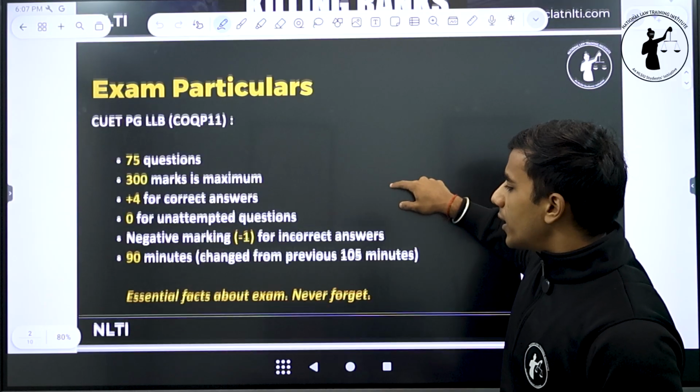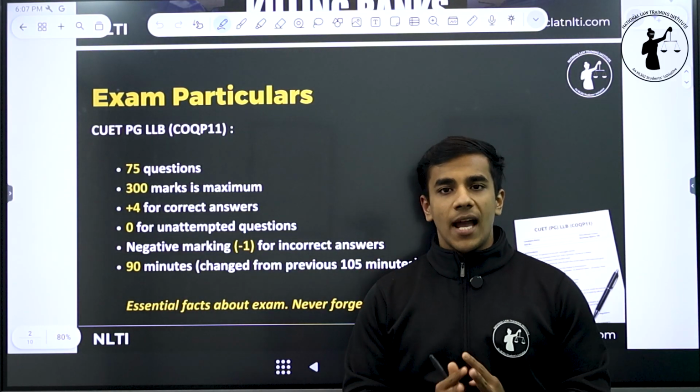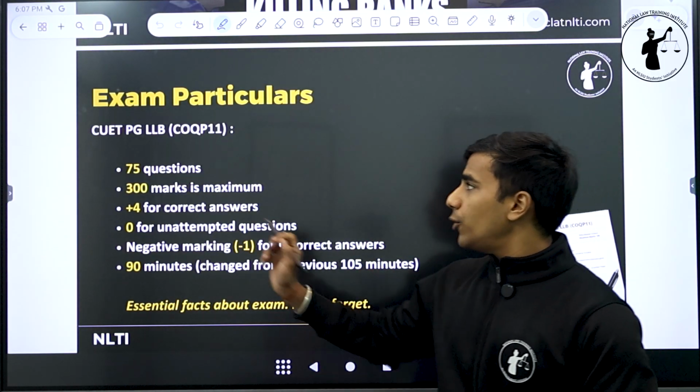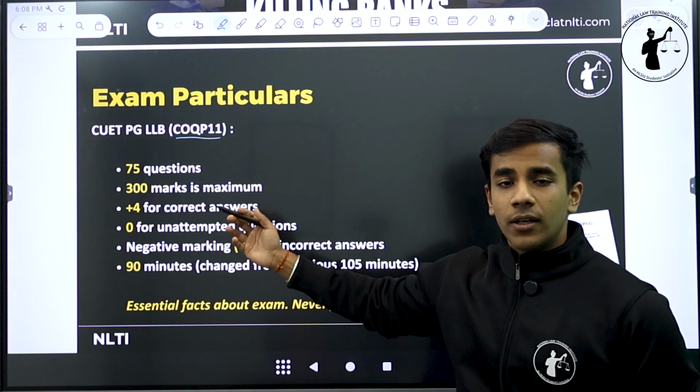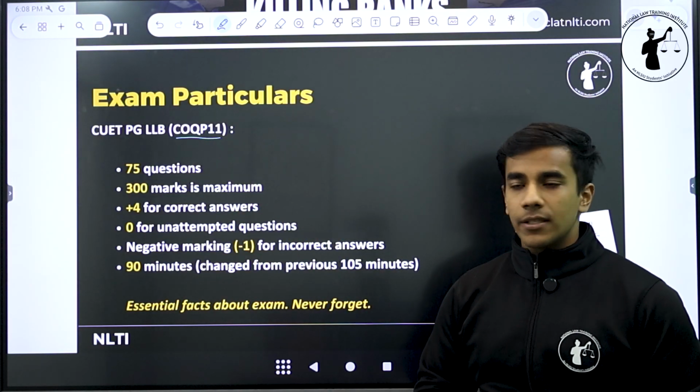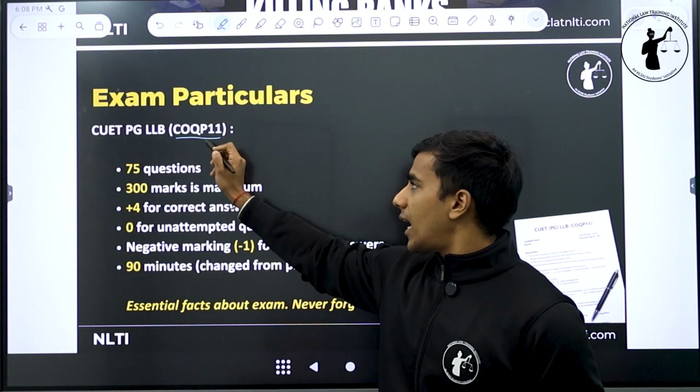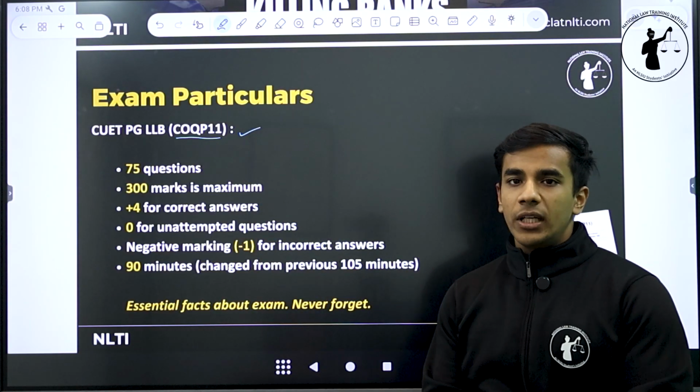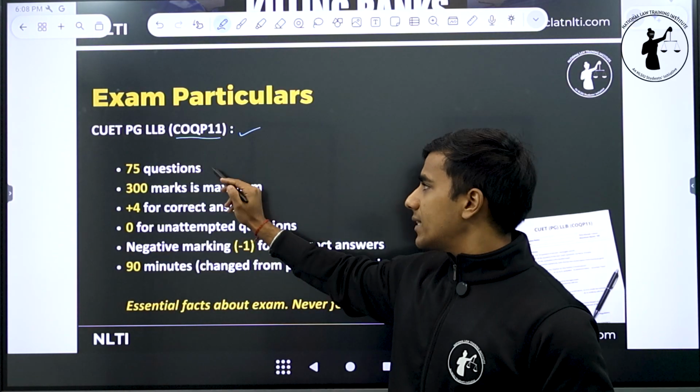Now, for all those who are just starting out their preparation and do not exactly know what the paper is about, CUET PG LLB is commonly known as COQP 11 for all official purposes. When you're filling the CUET form, this is the exam that you have to select to appear for the CUET PG LLB exam. This exam has 75 questions.